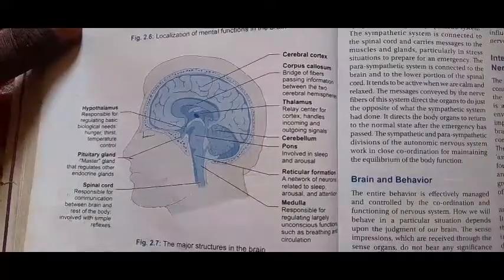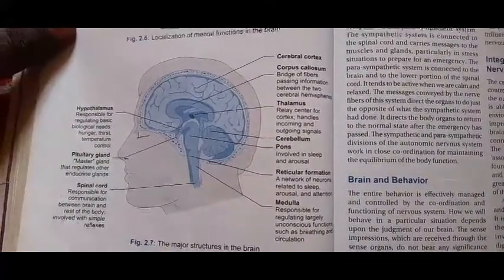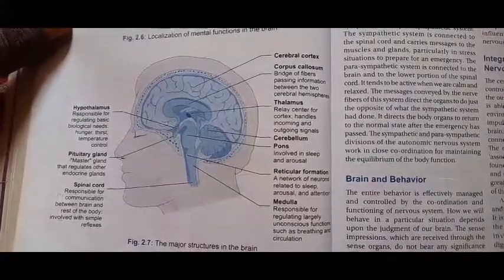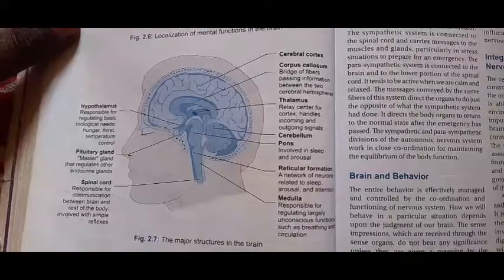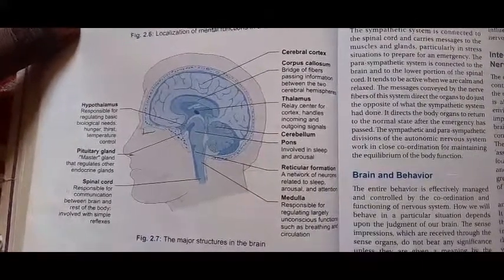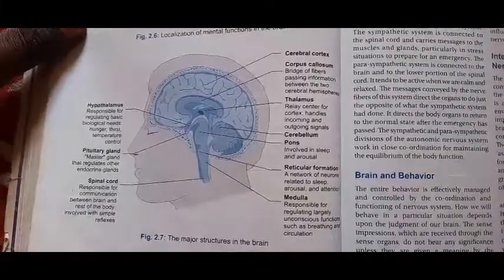Next is the cerebellum. The cerebellum helps to maintain our body structure and all the movement structure. Next is the pons. The pons is involved in sleep and arousal. These all are the work of the pons.